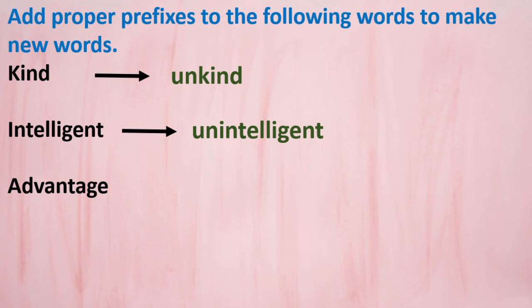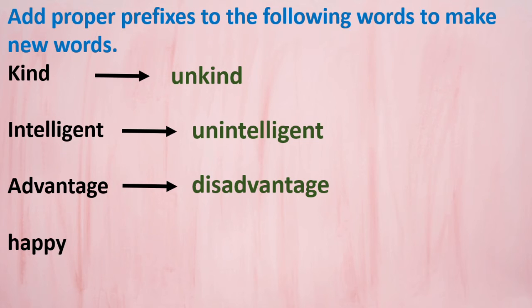What prefix do we have to add here? Advantage. Yes, very good. Disadvantage, right? Here we added dis as the prefix so that we got the opposite of advantage.